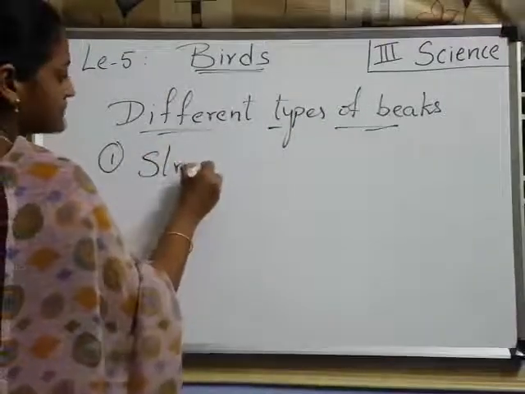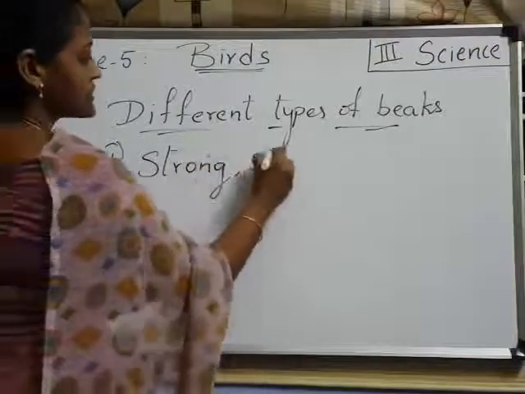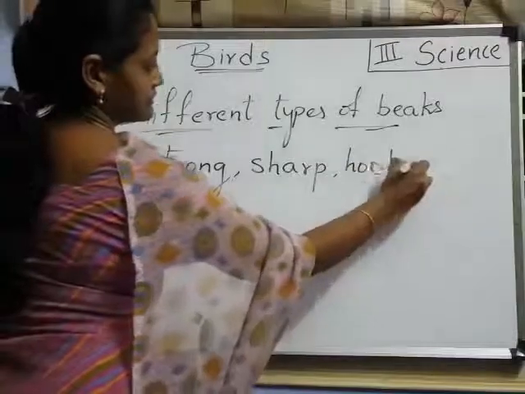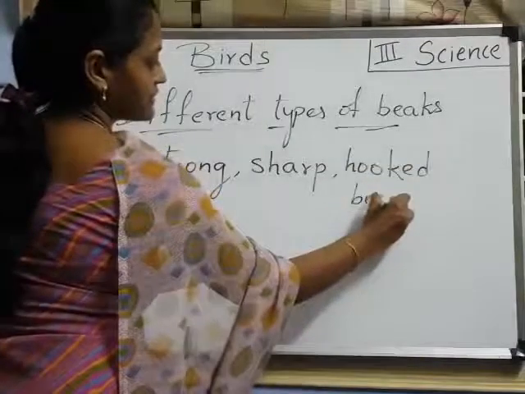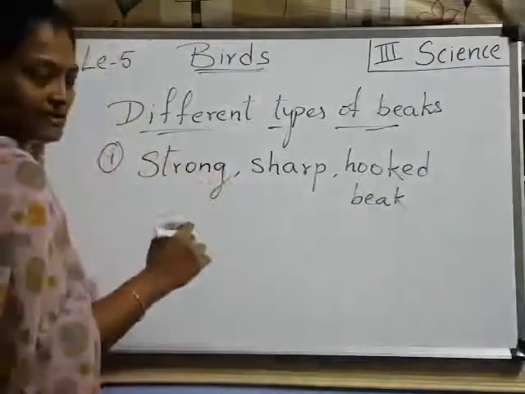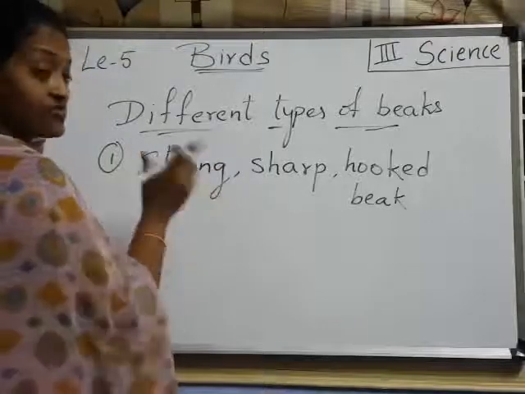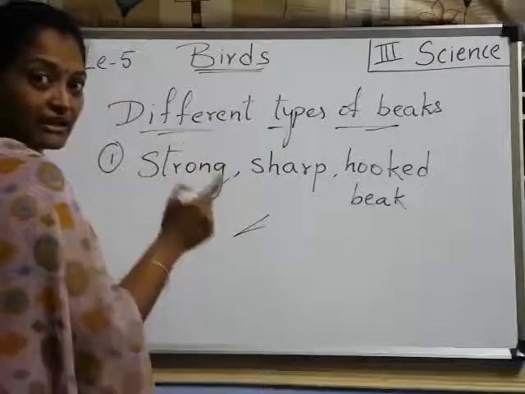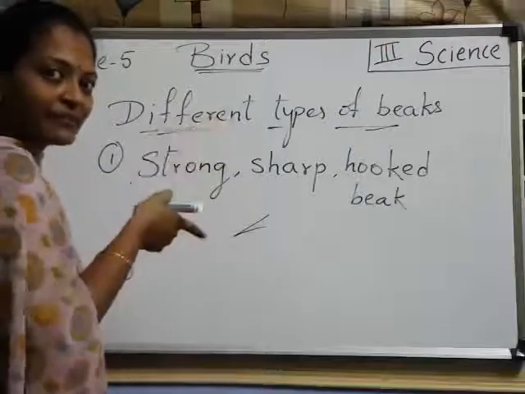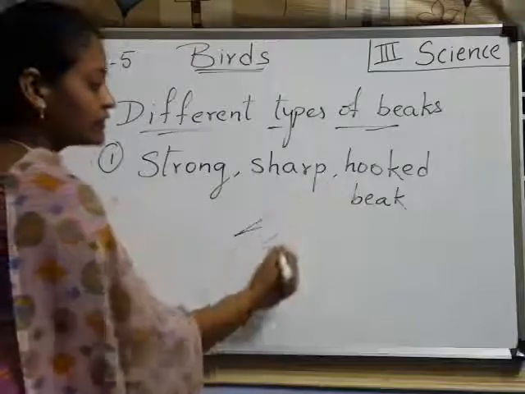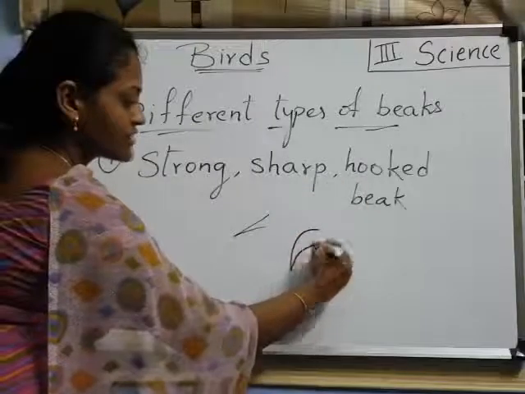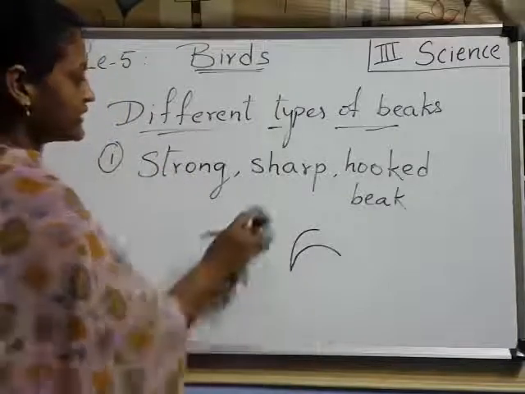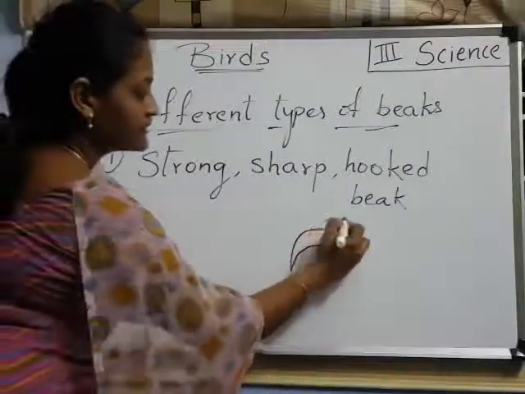Some birds have a strong, sharp, hooked beak. How is the beak looking for some birds? I will tell those birds also. The beak is strong, very strong. Sharp means like a knife. A knife is able to cut, right? Sharp. And hooked. Hooked means like this, hook shape. So sharp and hooked. The beak is like this for these birds.